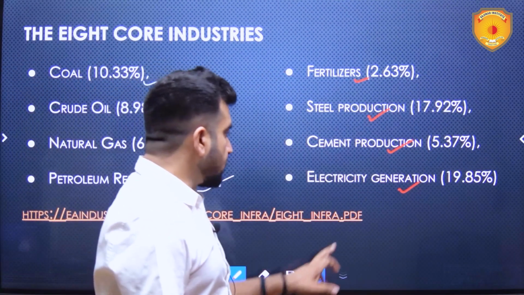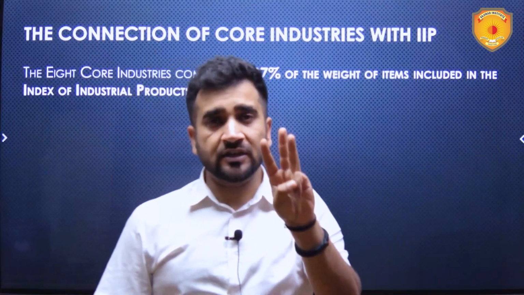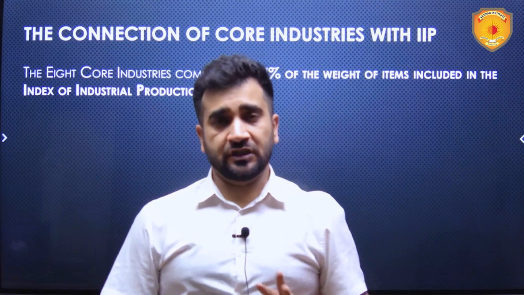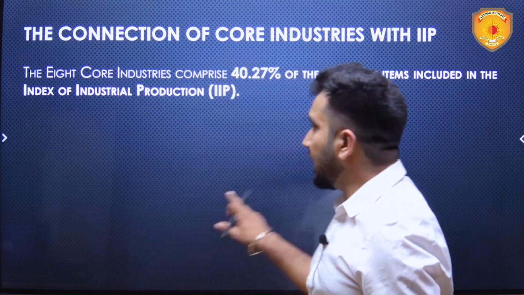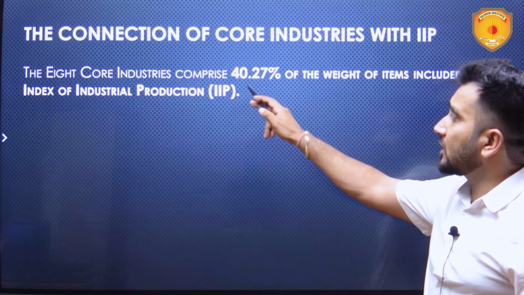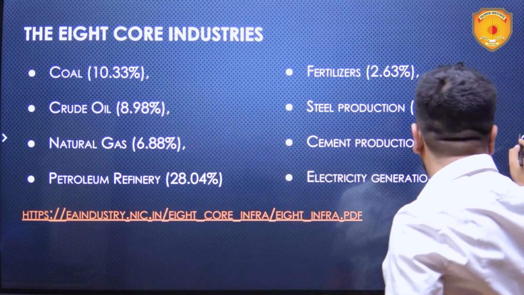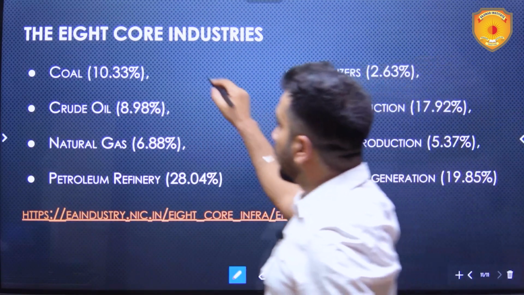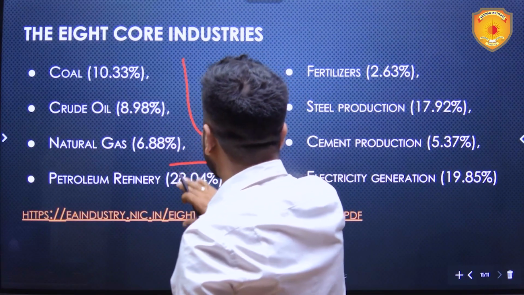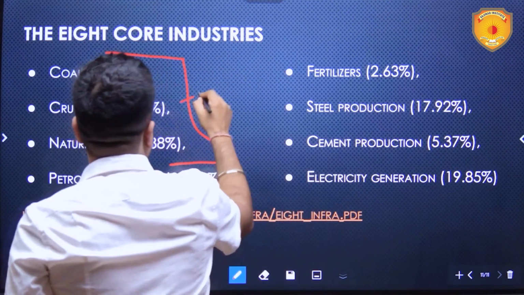Now if I talk about its connection with the IIP, in IIP we had 3 broad sectors, that is mining, manufacturing and electricity generation, and here we have 8 core industries. So the 8 core industries obviously are there also in IIP. Like for example, coal, crude oil, natural gas, these three are related with mining